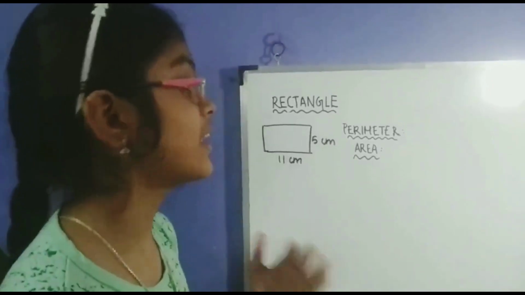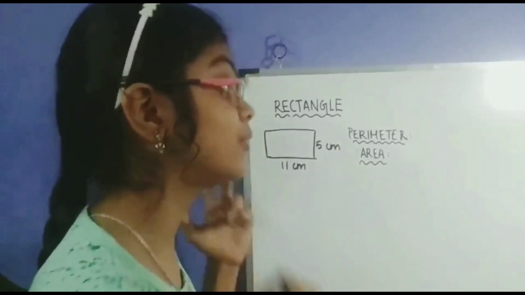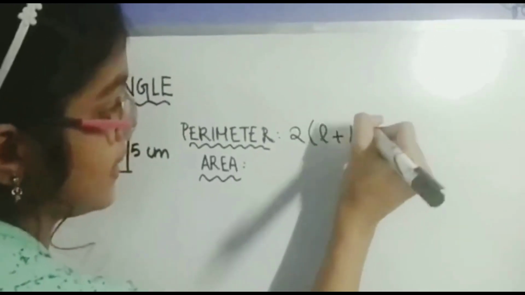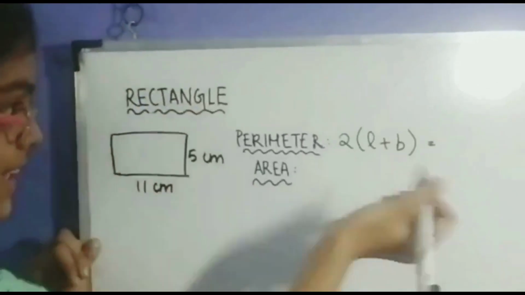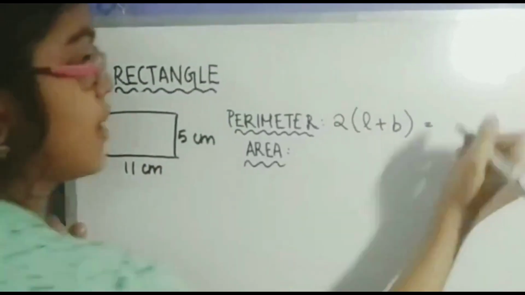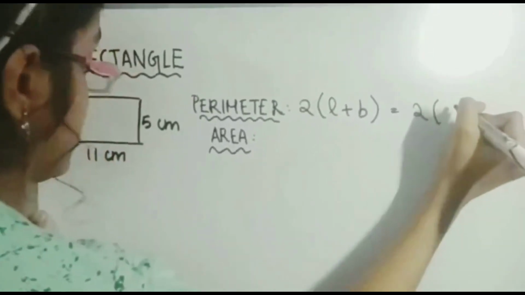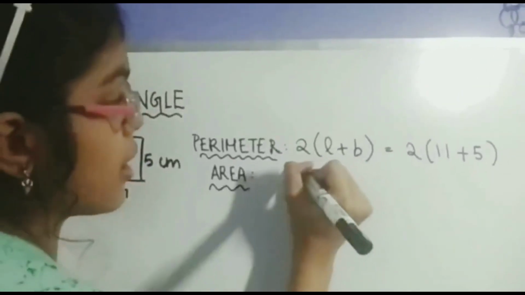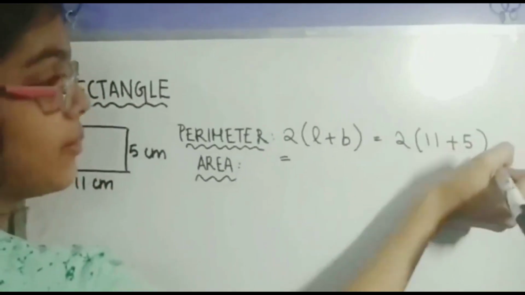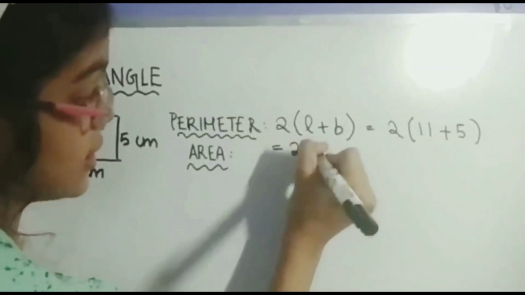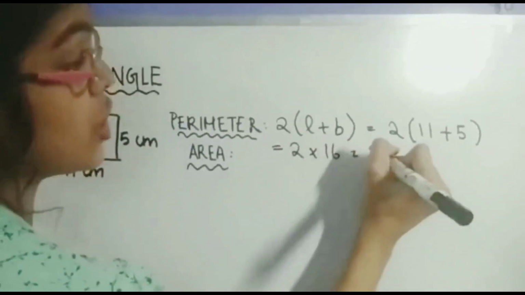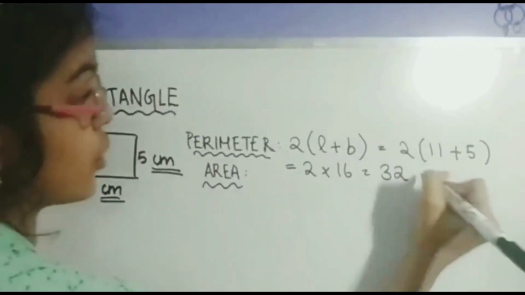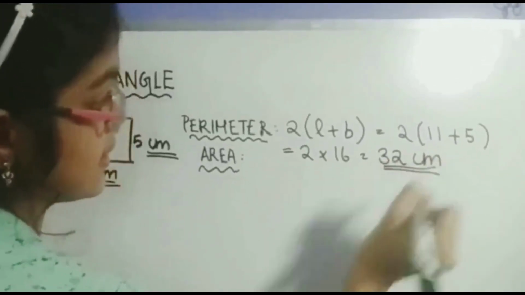So what's the formula to find the perimeter of a rectangle? That's right, 2 times L plus B. Or let's replace L and B with the numbers. 2 times 11 plus 5. So what's the answer? Well, 11 plus 5 is 16. So basically it's 2 times 16, which is 32. But remember the unit. So you're going to put centimeters.